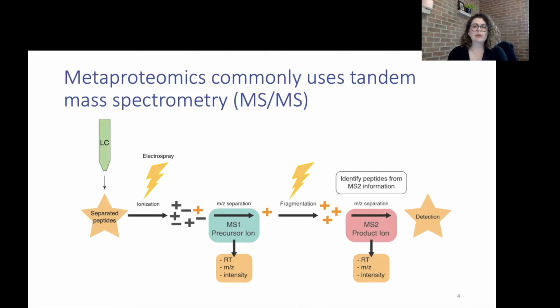In metaproteomics, we most often use data-dependent acquisition by tandem mass spectrometry. This is where we first take our extracted peptides and separate the peptides by liquid chromatography. From there, a first mass spec measures the intensity, retention time, and mass to charge ratio of a molecule. And molecules with the highest intensity are chosen for further fragmentation. And retention time and mass to charge features are then used for peptide identification that were identified by a second mass spec.